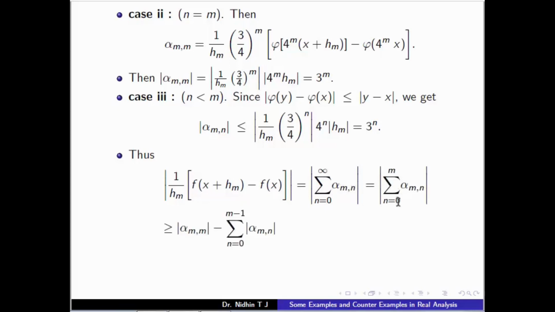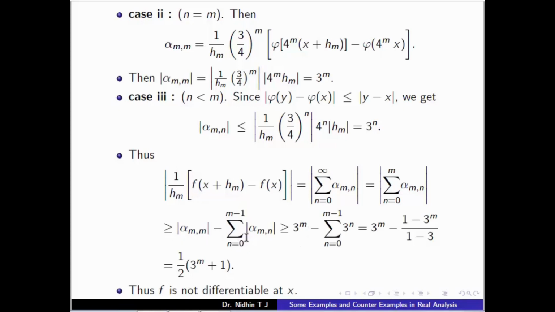So this sum will be equal to the summation n equal to 0 to m of alpha_mn, and modulus of a plus b plus c is greater than or equal to mod a minus mod b minus mod c. So using that identity, this will be greater than or equal to mod alpha_mm minus the summation n equal to 0 to m minus 1 of mod alpha_mn. Mod alpha_mm is nothing but 3^m, and in this portion n is less than m, so mod alpha_mn is less than or equal to 3^n, so with the minus sign it will be greater than or equal to.